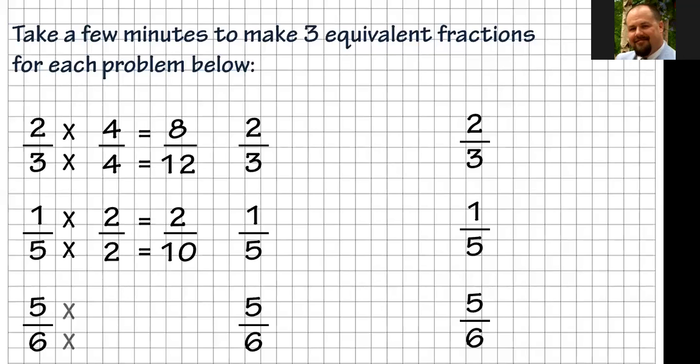For 5/6, you're going to multiply both of them by 2 over 2. Again, 2 over 2 equals 1. 5 times 2 is 10, and 6 times 2 is 12. So 10/12 is equal to 5/6.